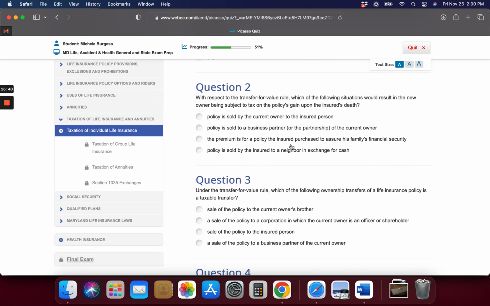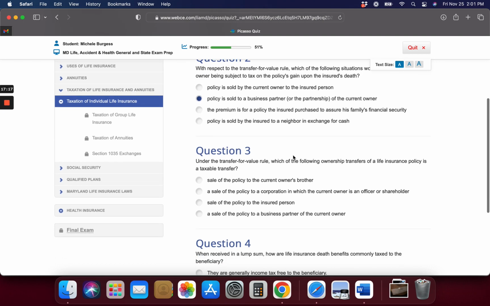All right. With respect to the transfer for value, which of the following situations would result in the new owner being subject to tax on the policy's gain upon the insured's death? Well, we can only hit one, so I don't know why it's saying situations. Business partner or partnership. Policy is sold by the insured to a neighbor in exchange for cash. I'm going to say sold to the business partner. No clue on that one.